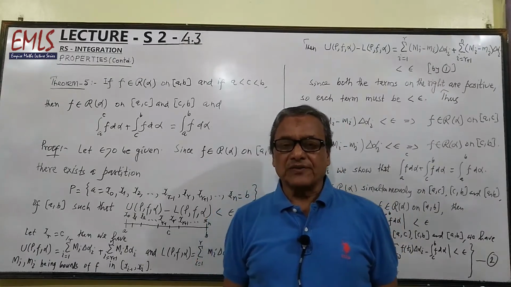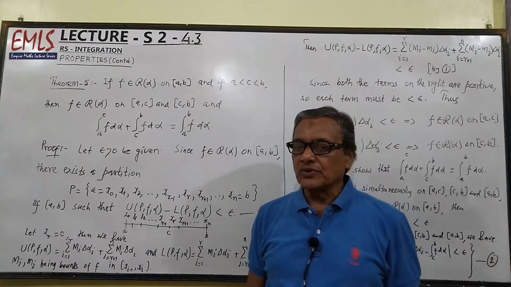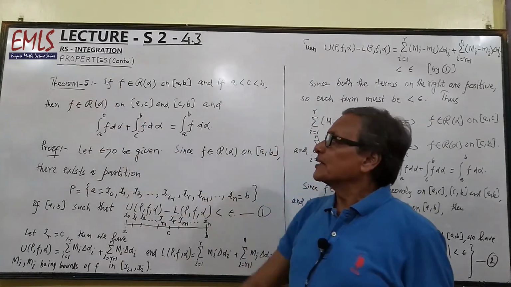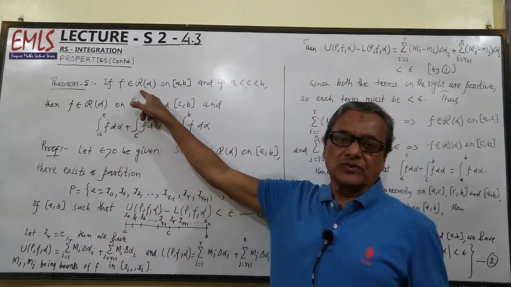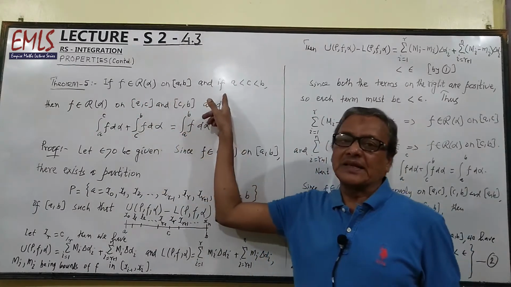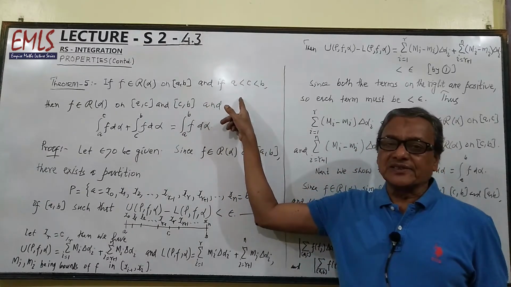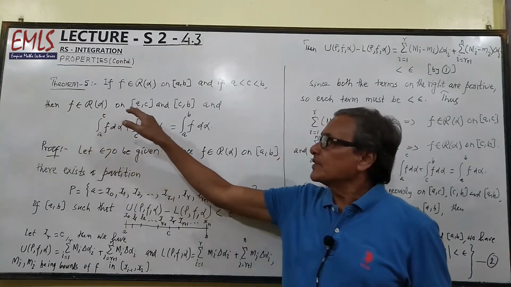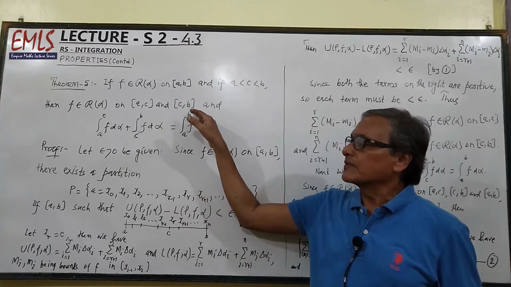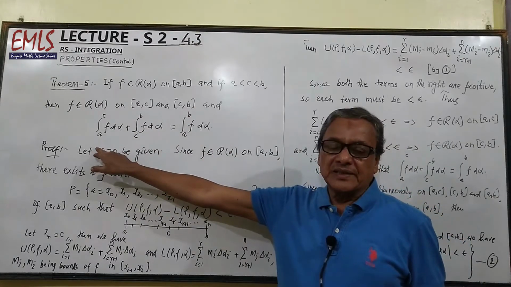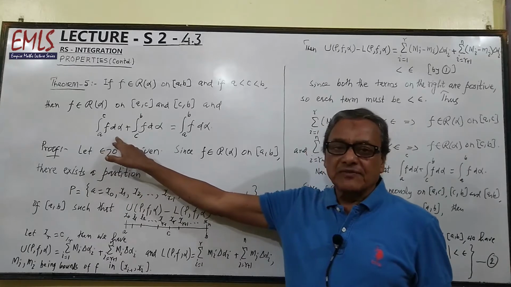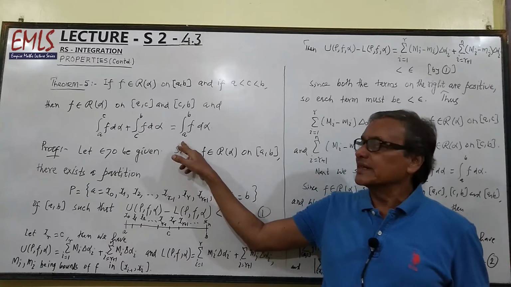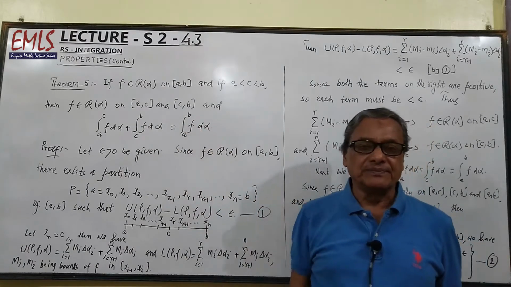Continuing with the properties of Riemann-Stieltjes integration, now we are going to discuss the next property in the form of Theorem 5. The statement of the theorem is: if f belongs to R(alpha) on interval [a, b] and if a is strictly less than c and c is strictly less than b, then f belongs to R(alpha) on intervals [a, c] and [c, b], and integral a to c f d alpha plus integral c to b f d alpha is equal to integral a to b f d alpha.